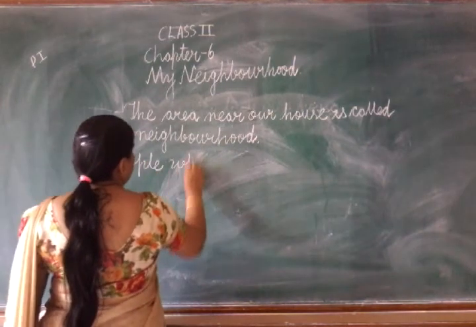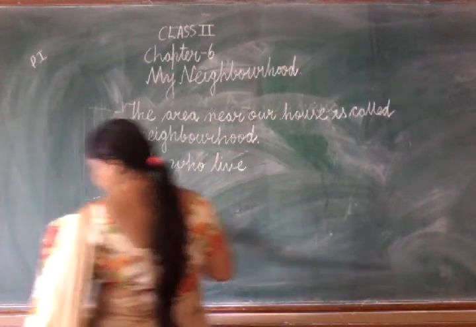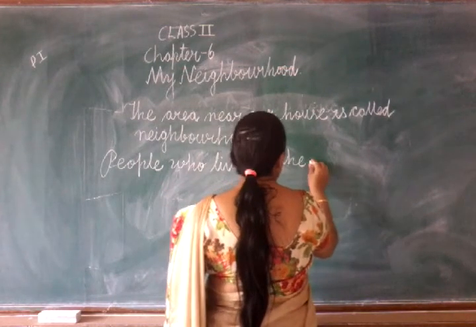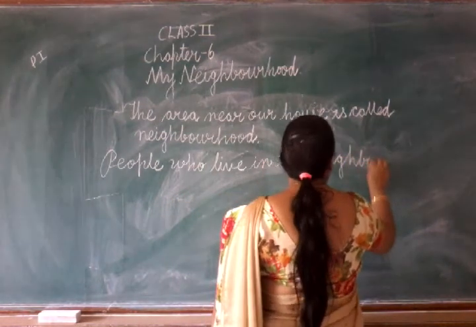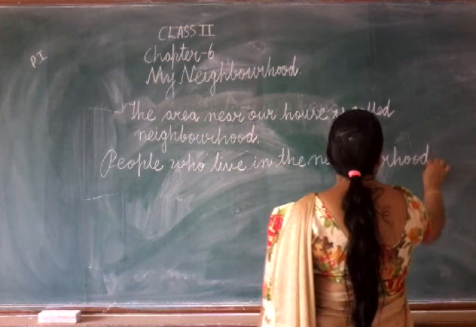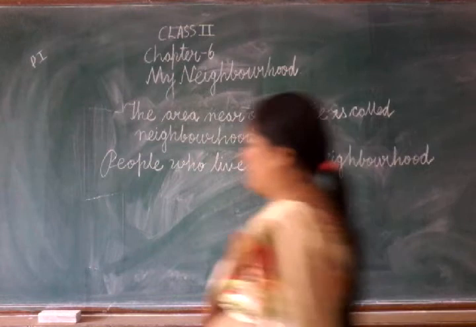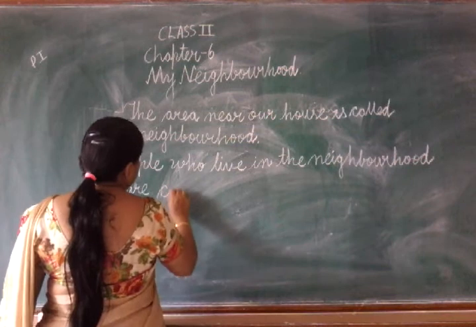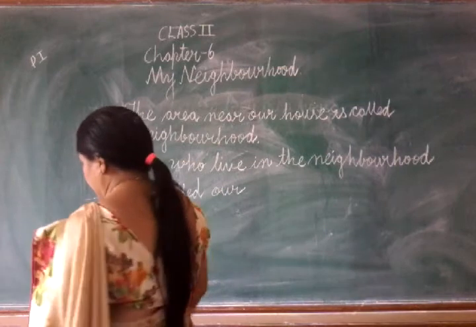People who live in the neighborhood are called neighbors.